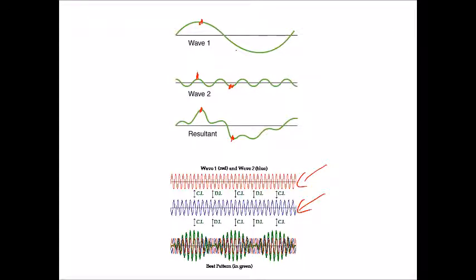Here we have two waves of very similar frequencies. When they interfere, we get what are called beat patterns, and that's what we see in green. These beat patterns are essentially alternating patterns of constructive interference, when crest meets crest or trough meets trough, and then we also get quiet points or nodes where crest meets trough. So they're alternating patterns of constructive and destructive interference. If you see this pattern, you need to realize it's a beat pattern. If these were sound waves, you could hear the sound get louder, quieter, louder, quieter, louder, quieter.